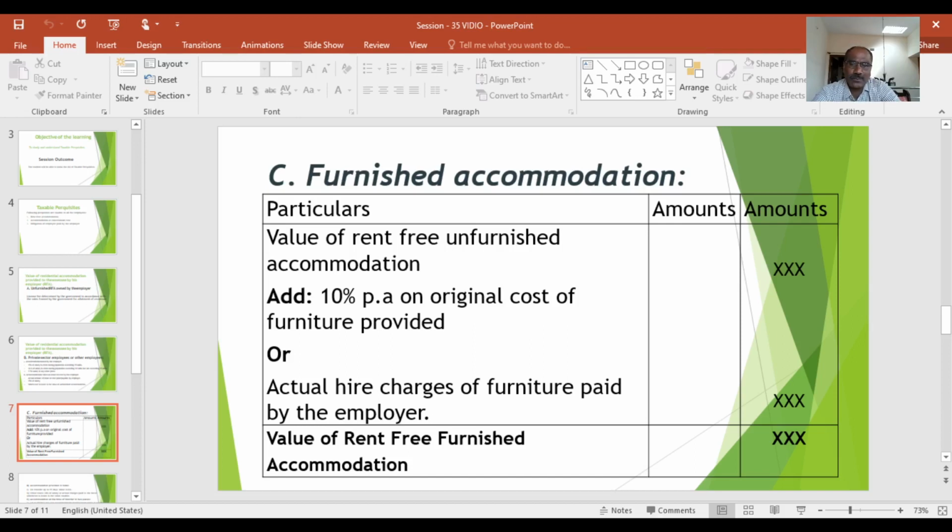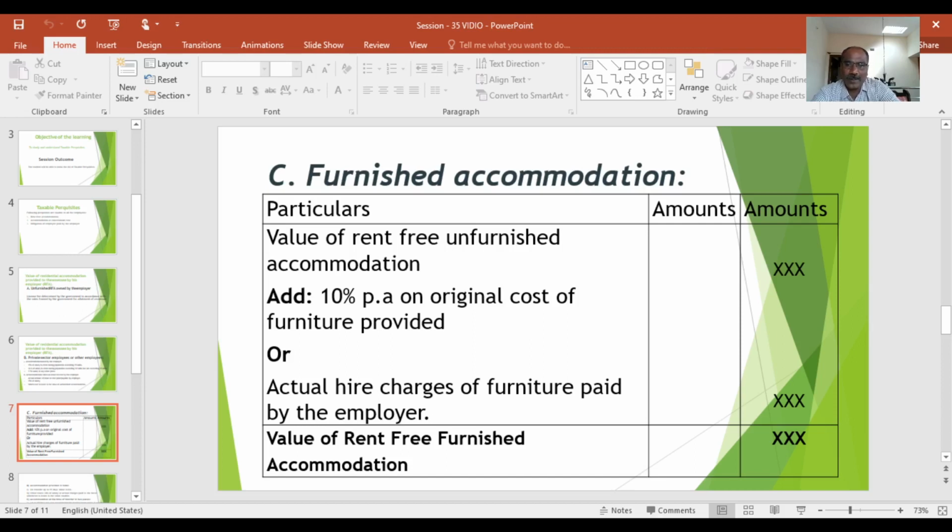In case there is no own furniture, suppose the furniture is provided by the employer to the employee on hire basis, then the actual hire charges of furniture paid by the employer will be added to the value of rent free unfurnished accommodation.